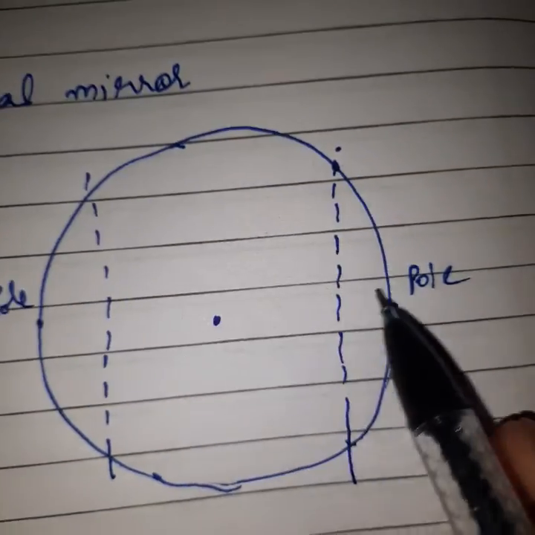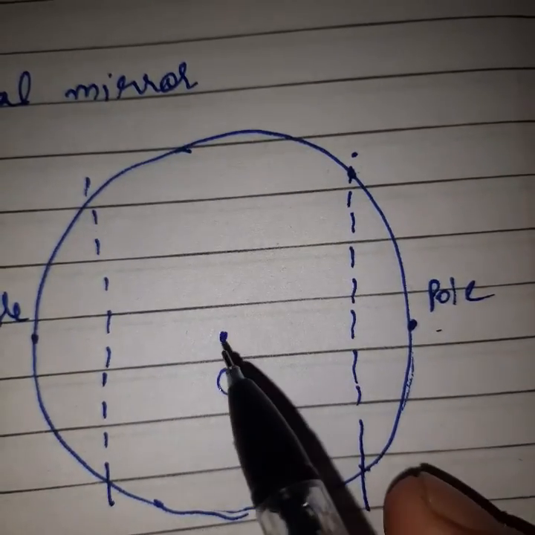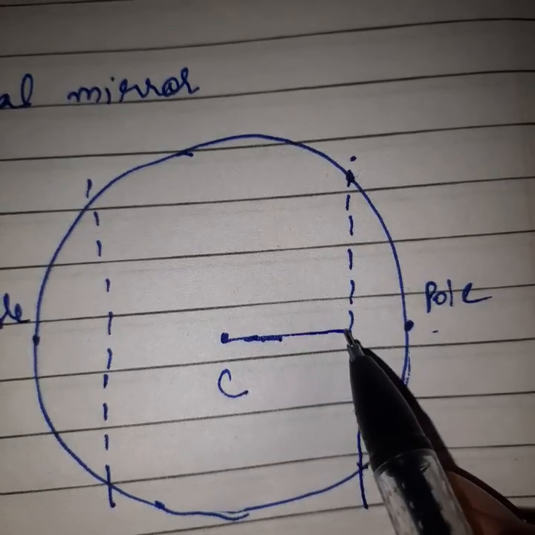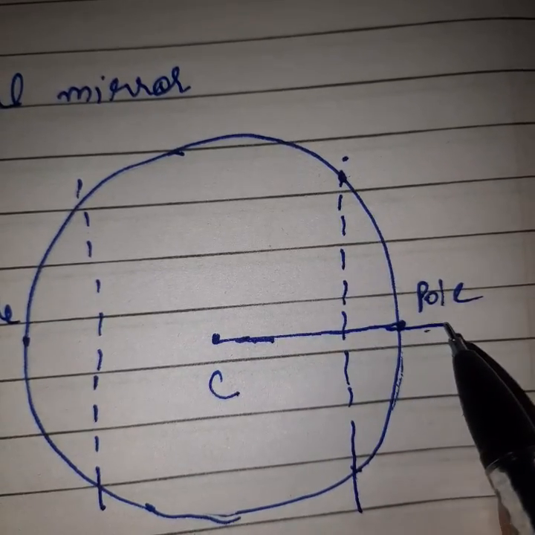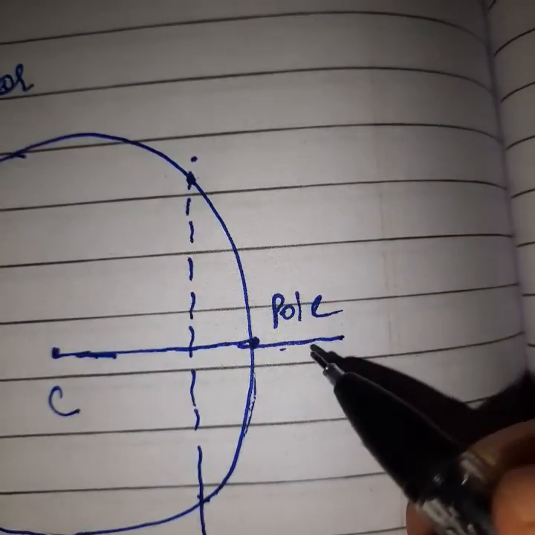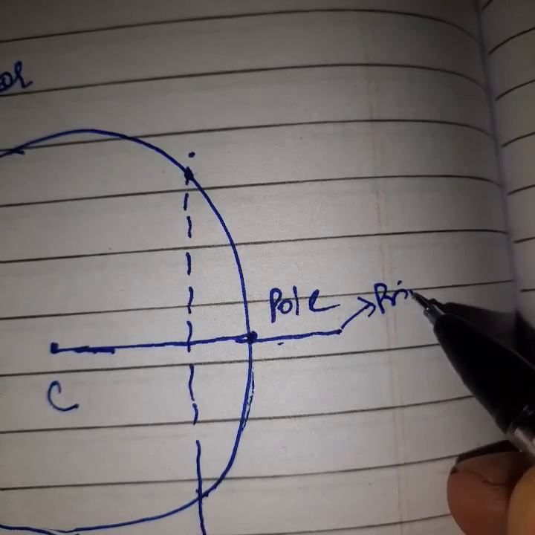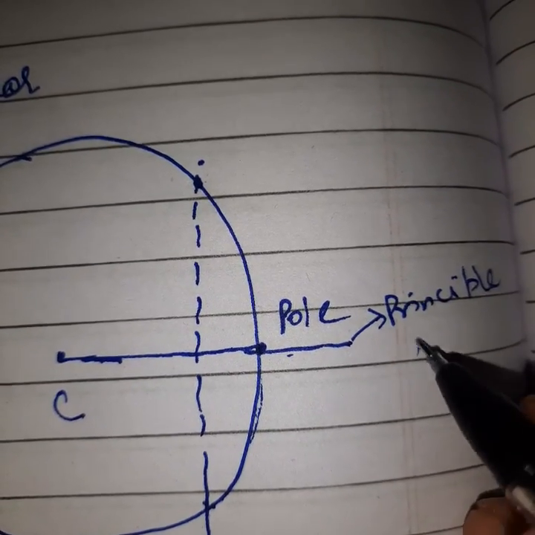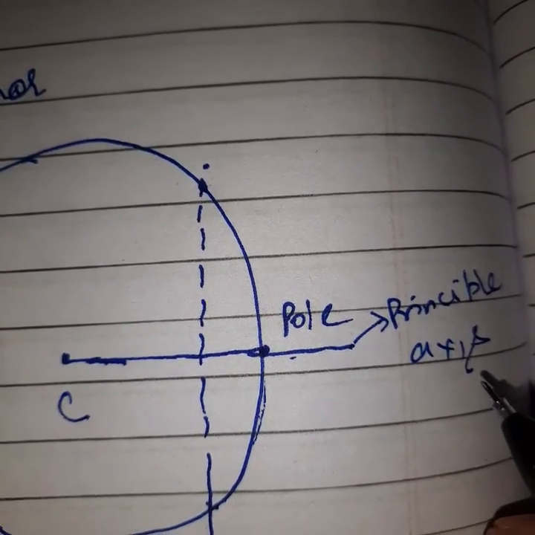Okay, so join the center of curvature and the pole point, and extend it a little bit outside. So we can say this will be the principal axis. Principal axis. Okay or not okay?